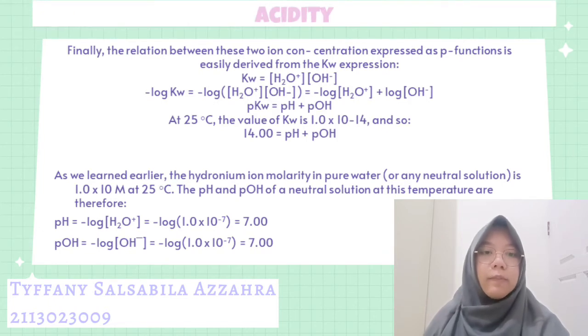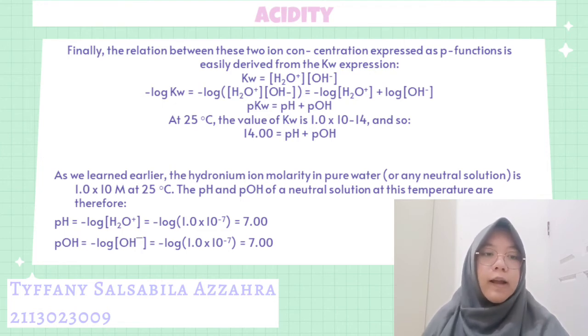Finally, the relation between these two ion concentrations expressed as p-functions is usually derived from the Kw expression. So, Kw is concentration of H3O+ multiplied by concentration of OH-. Then, negative log Kw equals negative log of concentration of H3O+ multiplied by concentration of OH-.